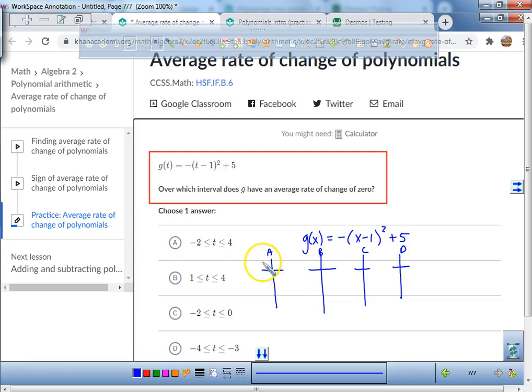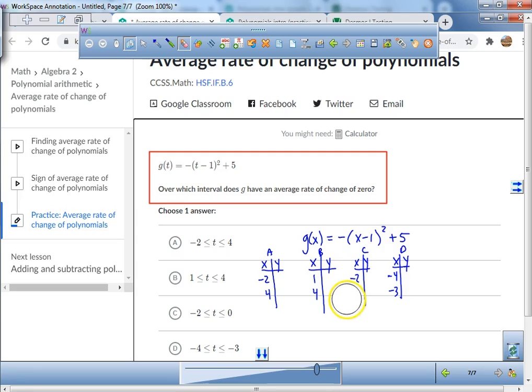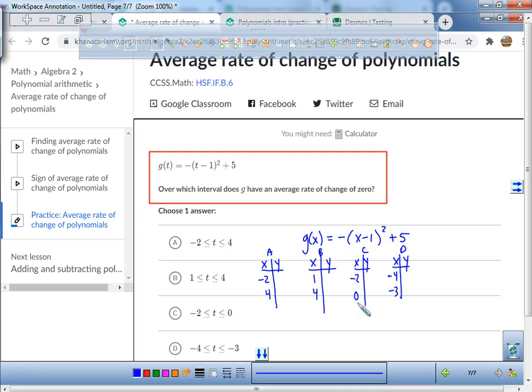All right? So right now, I want you to make an x and a y table. Just know that the y value is your g of x, okay? Do you guys see it says we're going from what? -2 to a 4. So you're going to put a -2 here and a 4. Here we're going from 1 to 4. Here, -2 and 0. Here we're doing -4, then -3. Okay? So we're making a table for each of these. That's supposed to be a 0. I apologize if you can't read that, but hopefully you were listening when I said we have a -2 and then a 0.